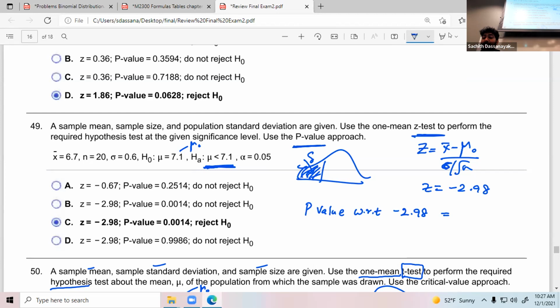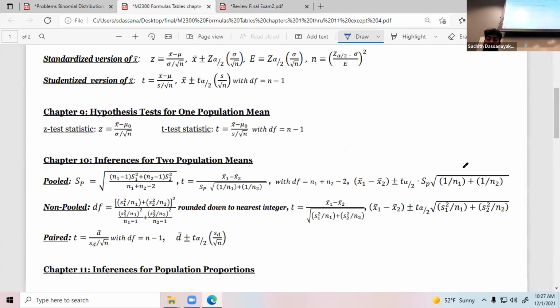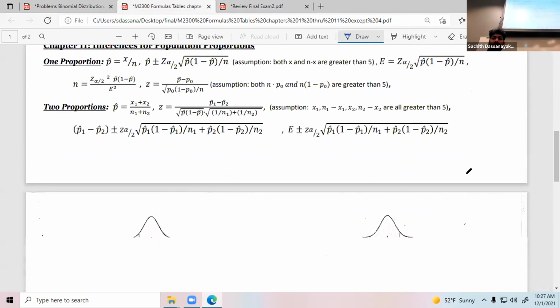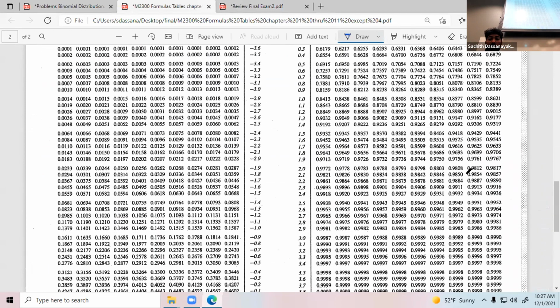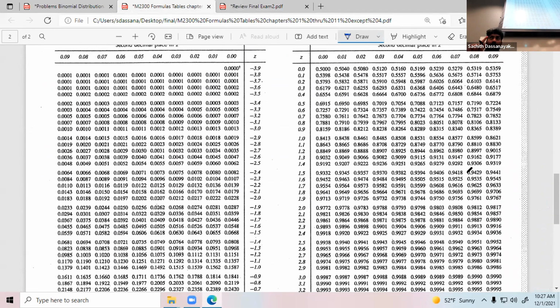Since it is negative 2.98, go to the Z table, the negative one. Negative 2.9, rest of the 0.08. This is your probability value.